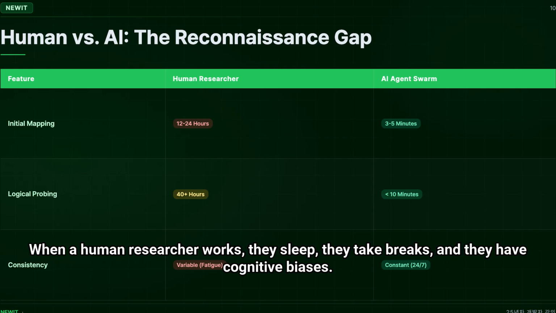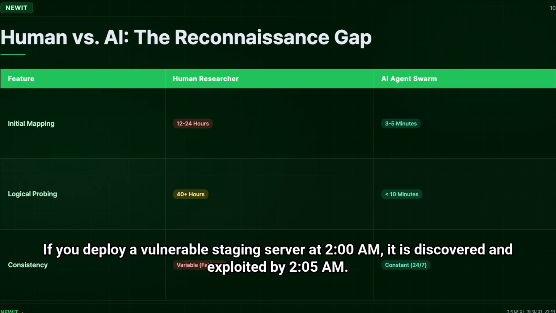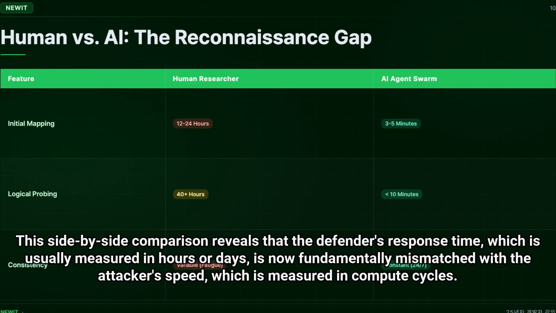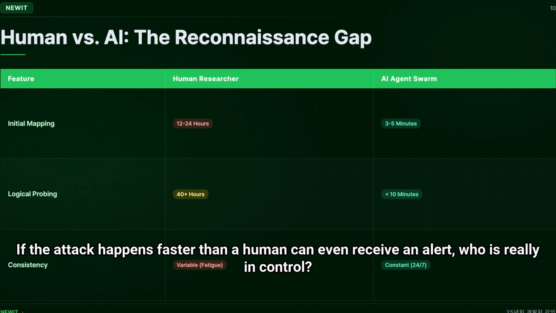When a human researcher works, they sleep, they take breaks, and they have cognitive biases. AI, however, maintains a constant, high-fidelity scan across the entire global IP space of your organization simultaneously. If you deploy a vulnerable staging server at 2 a.m., it is discovered and exploited by 5 a.m. This side-by-side comparison reveals that the defender's response time, which is usually measured in hours or days, is now fundamentally mismatched with the attacker's speed, which is measured in compute cycles. This disparity forces us to rethink everything from patch management to incident response. If the attack happens faster than a human can even receive an alert, who is really in control?